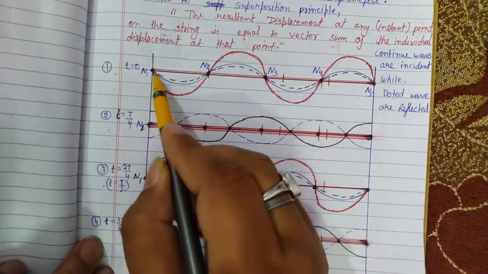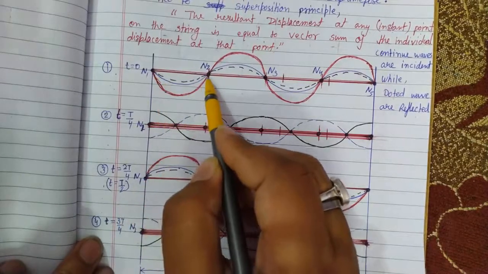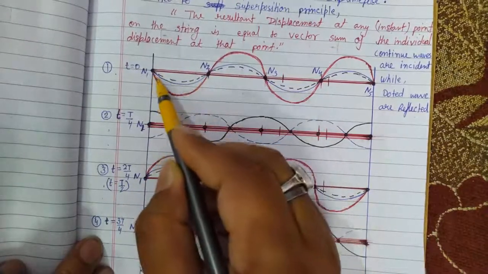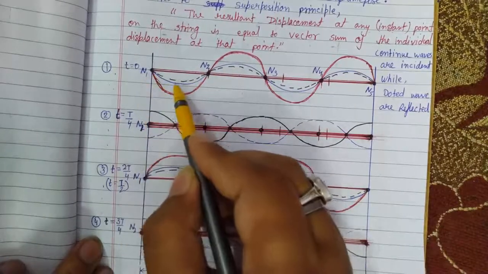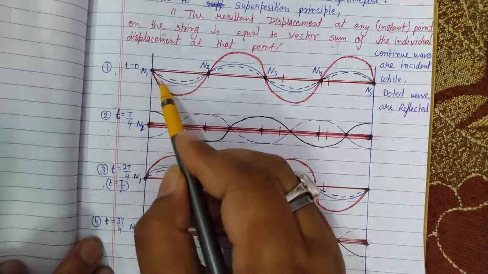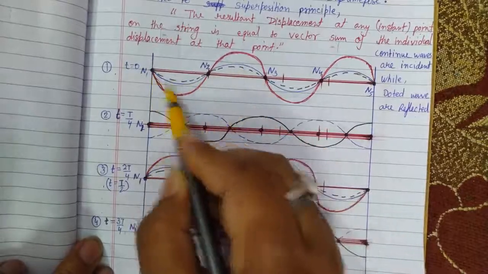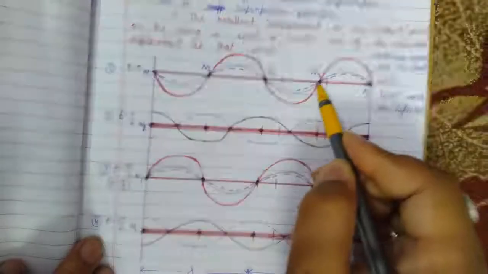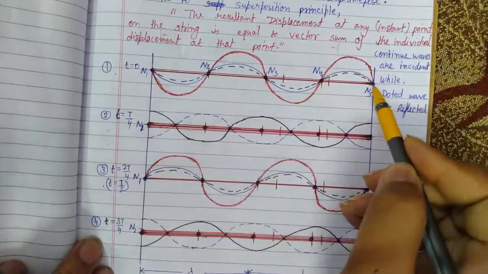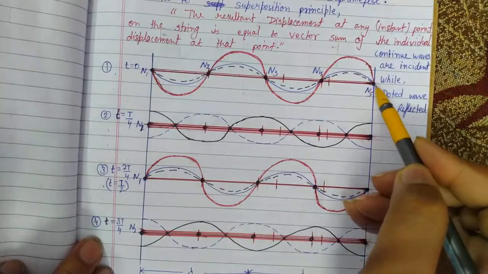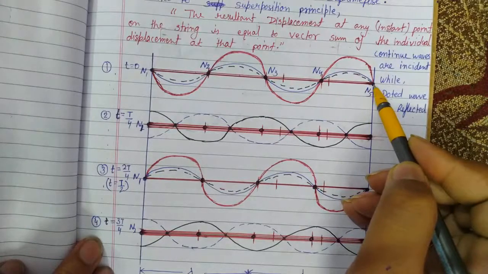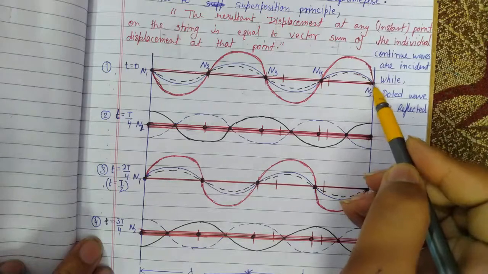We observe here the incident wave traveling at time t1: crest, trough, then crest, trough, then crest, incident at node 5, and here it is reflected in the same direction.